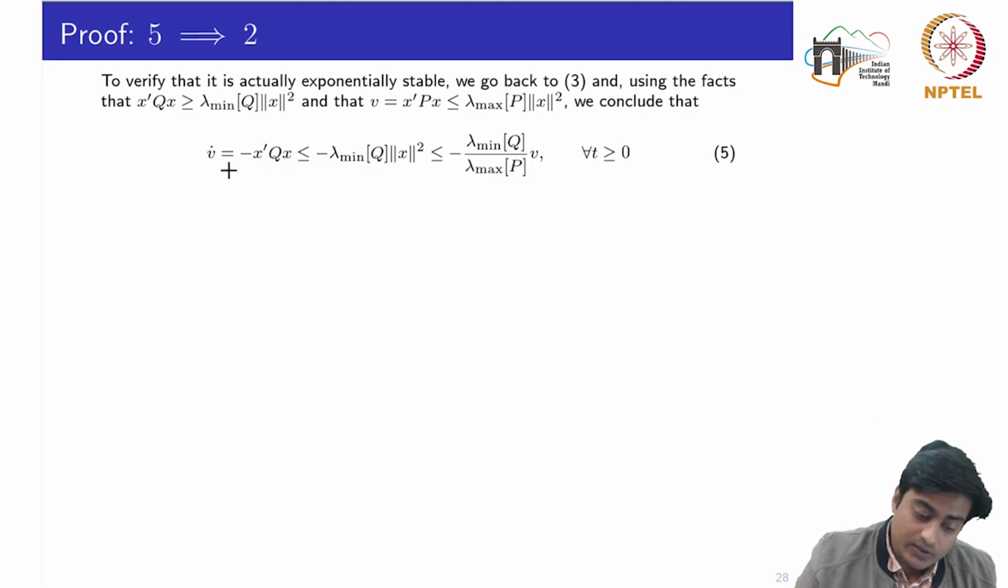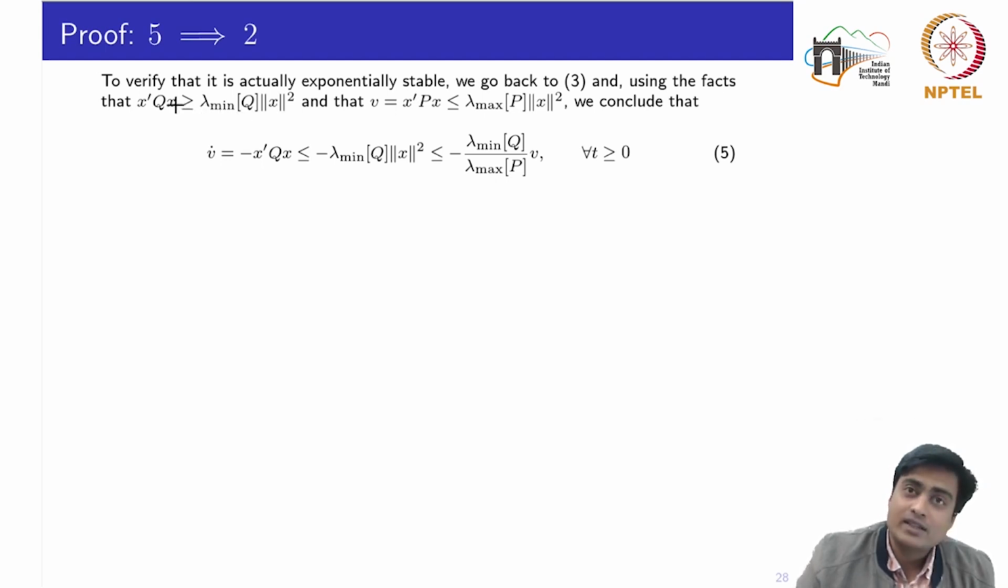So let's see. Computing V dot, which is given by minus x transpose Qx from the relation 3, I can write that this part is less than or equal to minus lambda min of Q times norm of x square. Why? Because both these quantities are positive. The norm of the vector is positive, and since Q is positive definite, the smallest eigenvalue of that matrix Q would also be positive.